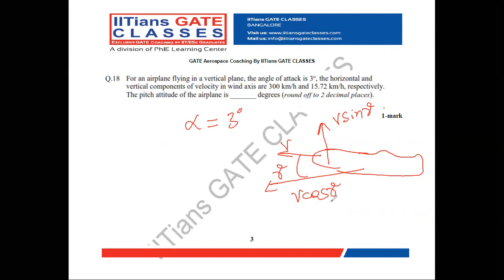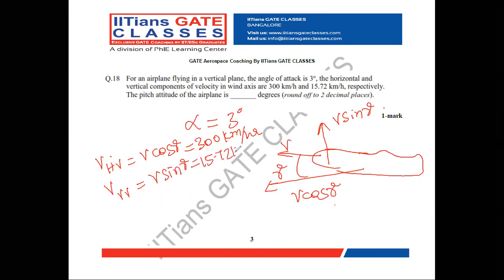They gave the horizontal velocity V cos gamma equal to 300 kilometers per hour, and the vertical component of velocity V sin gamma equal to 15.72 kilometer per hour.